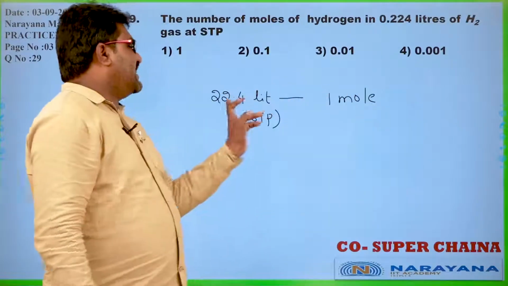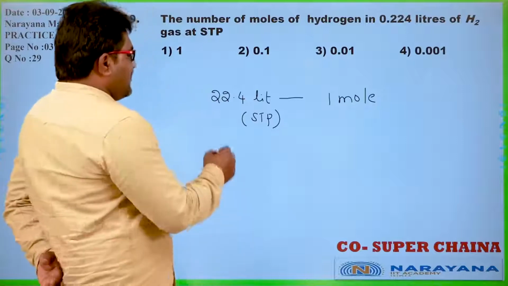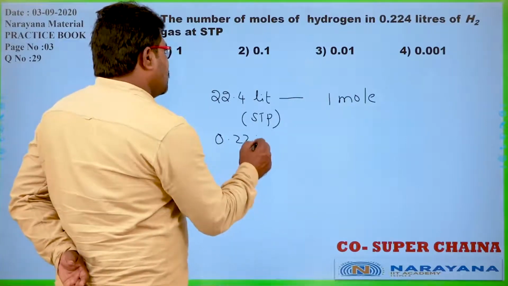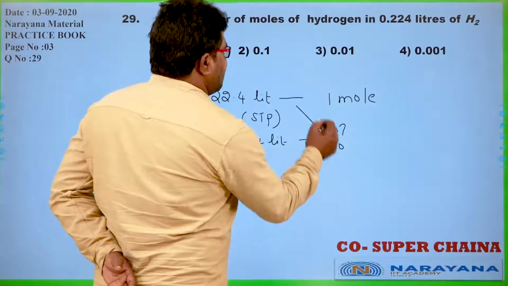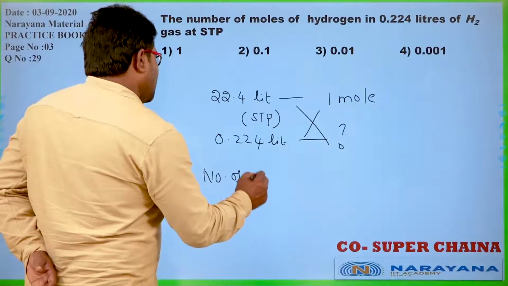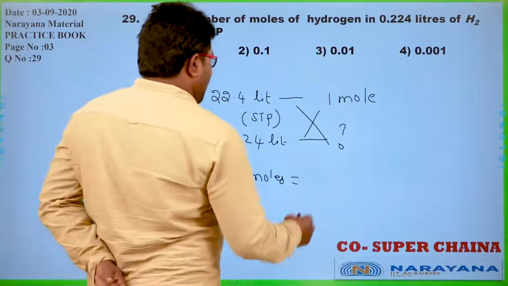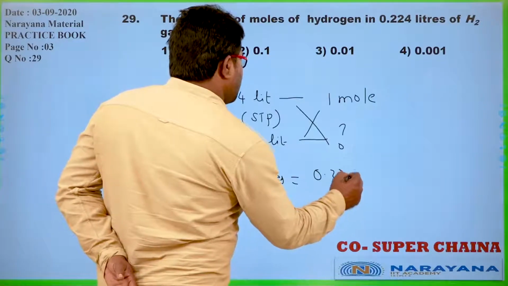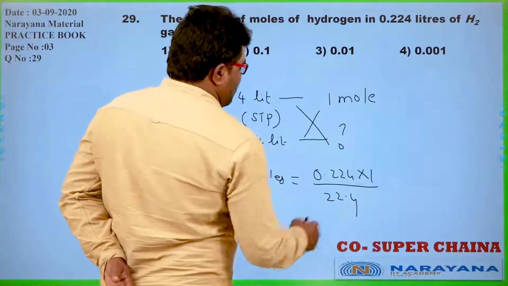Now it has just 0.224 liters, so by cross multiplying, the number of moles is 0.224 into 1 mole divided by 22.4.